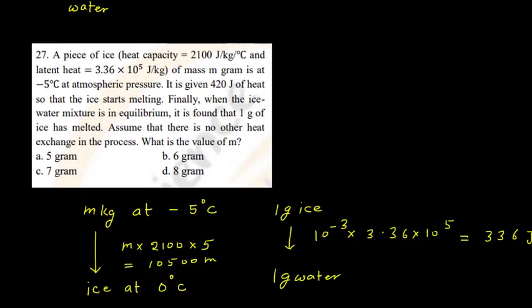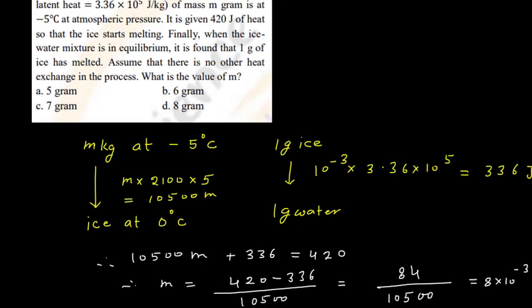Okay, so let us take m kg. We can take m gram also, but here latent heat is given in terms of kg, heat capacity is given in terms of kg, so better we assume mass in kg. So m kg mass of ice at minus 5 degrees Celsius, if it is converted to ice at 0 degrees Celsius, the amount of heat which is required is m into 2100 into 5. So that is 10500 m is the amount of heat.